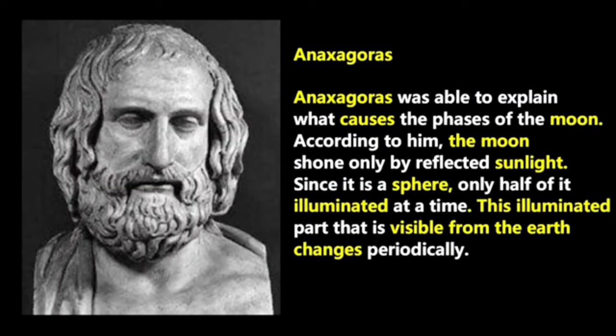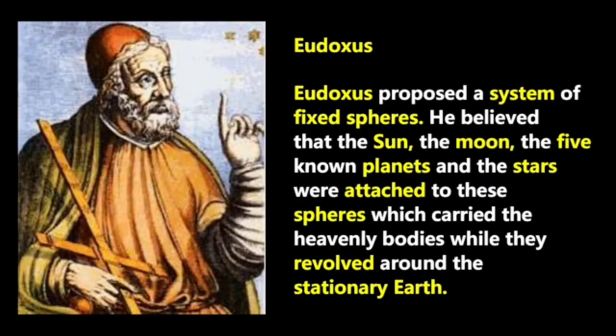Anaxagoras was also able to explain what causes the phases of the Moon. According to him, the Moon shone only by reflected sunlight. Since it is a sphere, only half of it is illuminated at a time. This illuminated part that is visible from the Earth changes periodically.